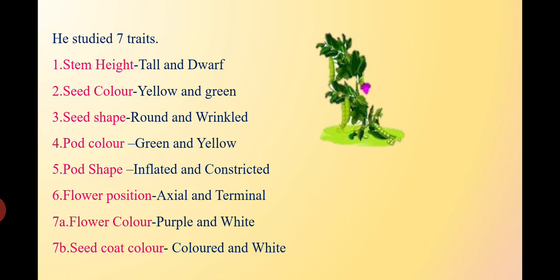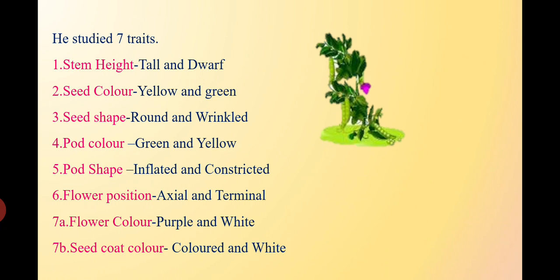So Mendel studied 7 different traits. Number 1, stem height. Number 2, seed color. Number 3, seed shape. Number 4, pod color. Number 5, pod shape. Number 6, flower position. The 7th trait is 7a and 7b. 7a is flower color and 7b is seed color.